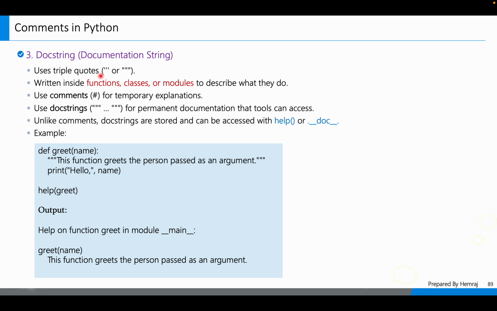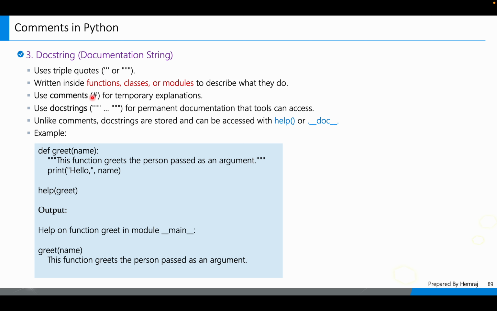Use triple quotes, single or double triple quotes; the function is the same either way. A docstring is written inside functions, classes, and modules to describe what they do. Always remember these things.